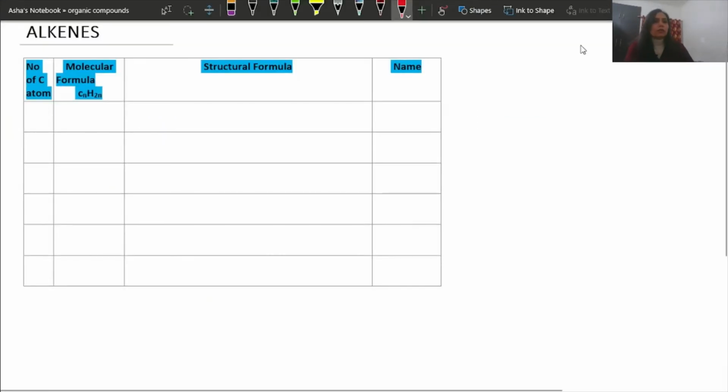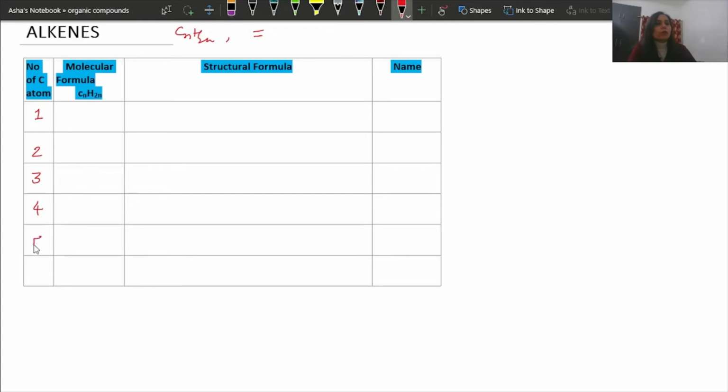Now this is alkene, remember the formula is CnH2n. You will need to make a double bond between carbon and carbon atom. The numbering is wrong here. We will start with 2 here because we have understood that 1 is not possible.